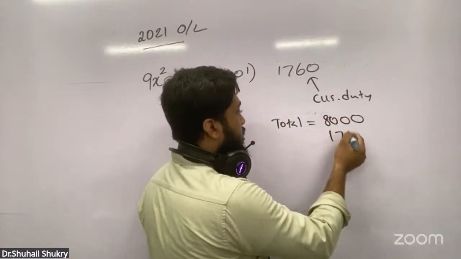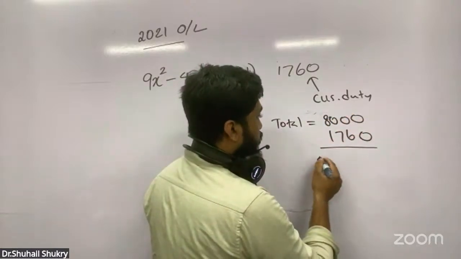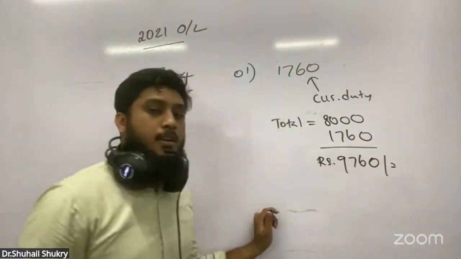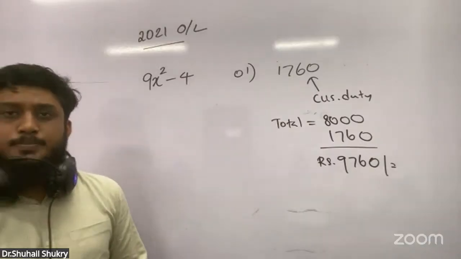8,000 minus 1,760, then add. The answer is 9,760 rupees. This is the first question. First question is they have asked the total.